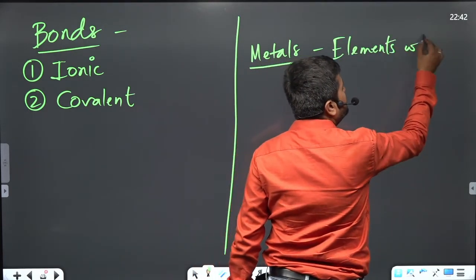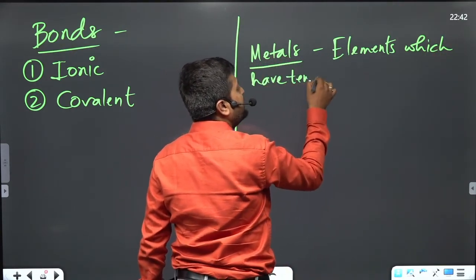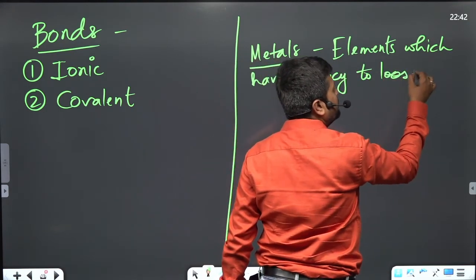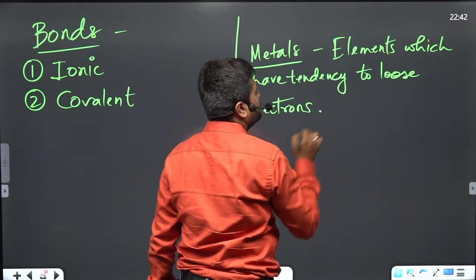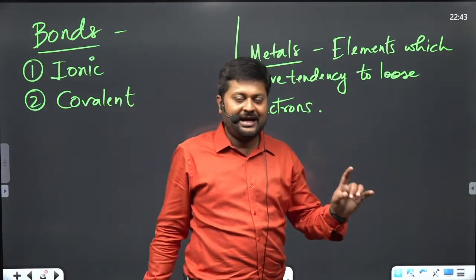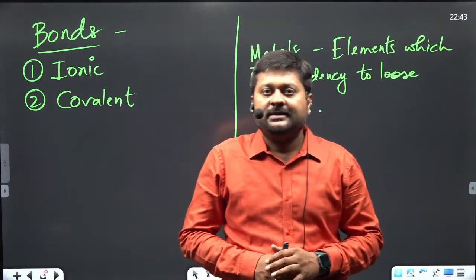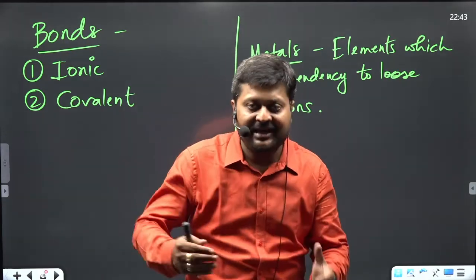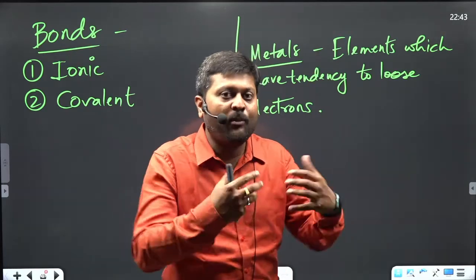So, metals are elements which have the tendency to lose electrons. Because if you read the bonding part, then you must have studied that some elements lose electrons, some elements gain electrons, and some elements prefer sharing electrons to form a bond.